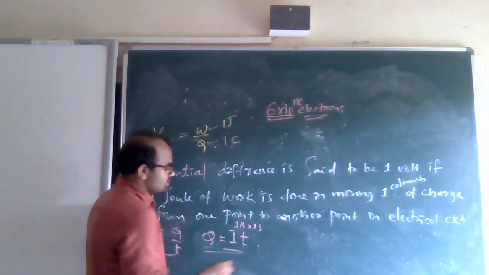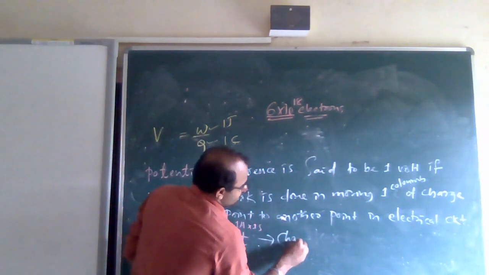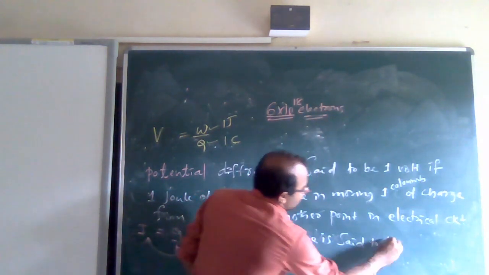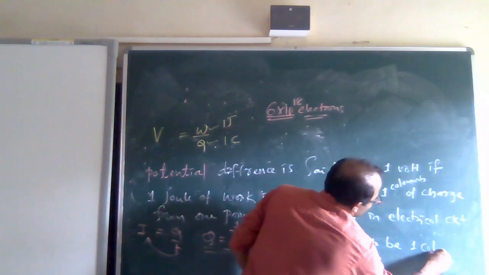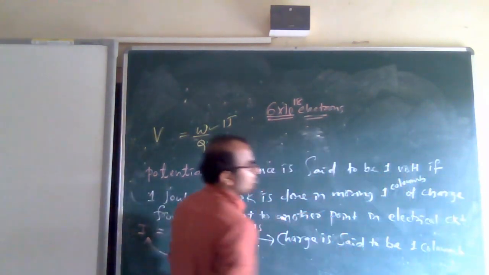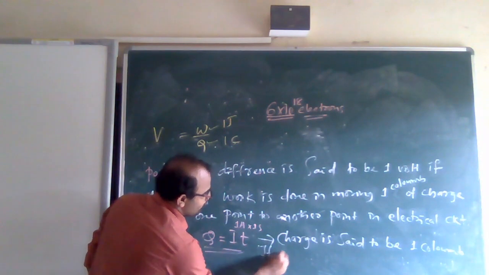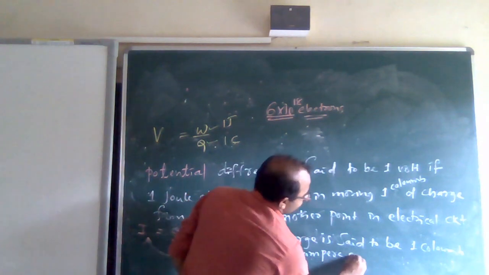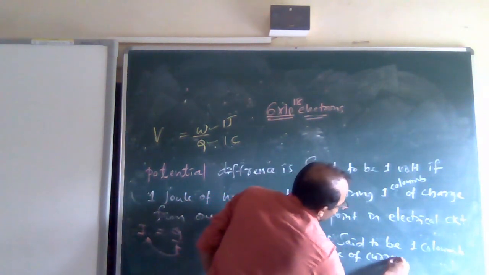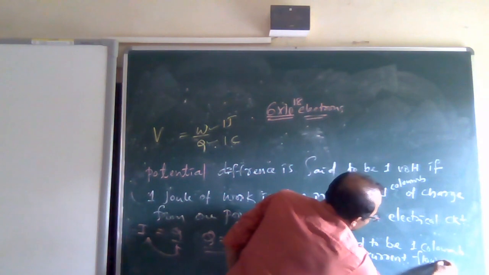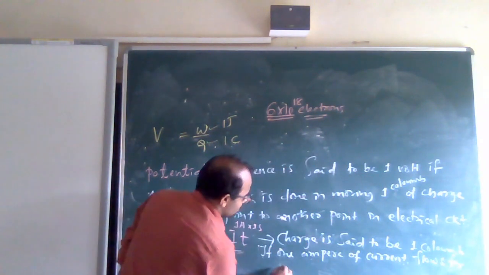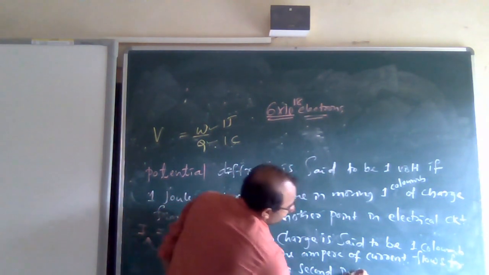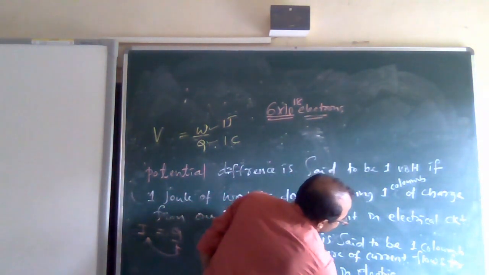This is very easy. I will write here: charge is said to be 1 C, 1 C is nothing but 1 coulomb, if 1 ampere of current flows for 1 second in an electrical circuit.